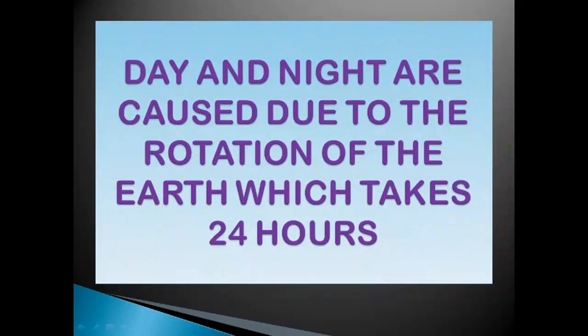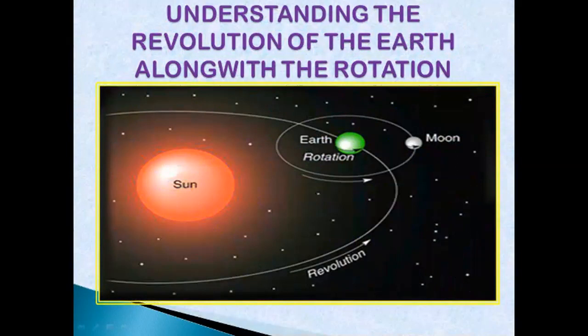Day and night are caused due to the rotation of the earth, which takes 24 hours. Right? We have got 24 hours in a day. So this rotation causes day and night, and it consists of 24 hours. Moving next is understanding the revolution of the earth along with the rotation. The earth revolves along with the rotation. So both the motions are together.